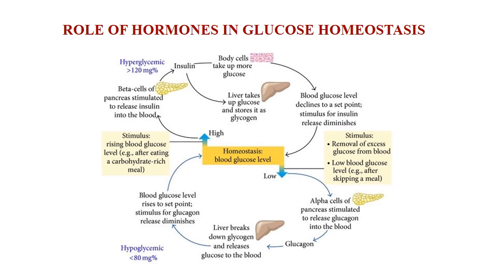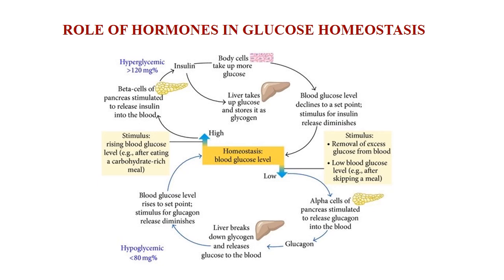The endocrine part of the pancreas is the islets of Langerhans. The exocrine part is the acinar cells, and these acinar cells are involved in the secretion of pancreatic juice, which is necessary for digestion. In between these acinar cells, here and there, scattered cell groups are present, and those are called islets of Langerhans.